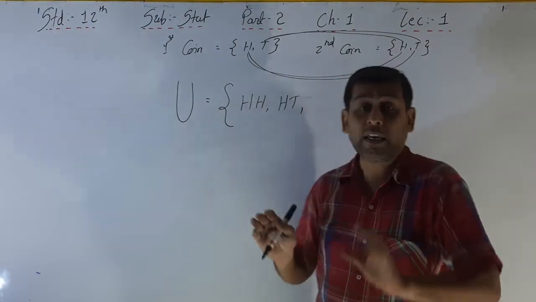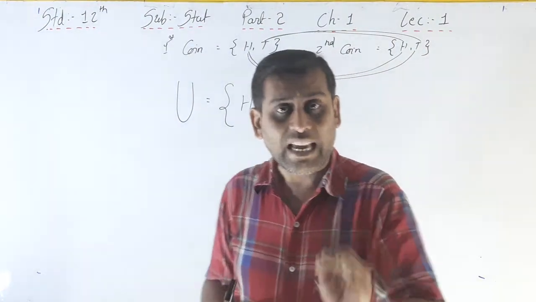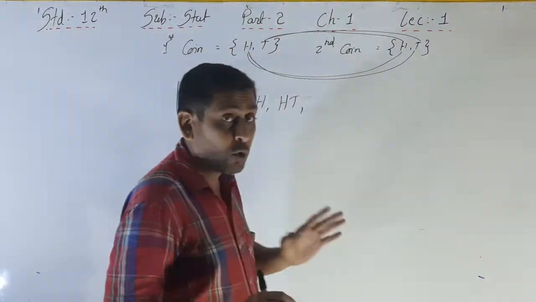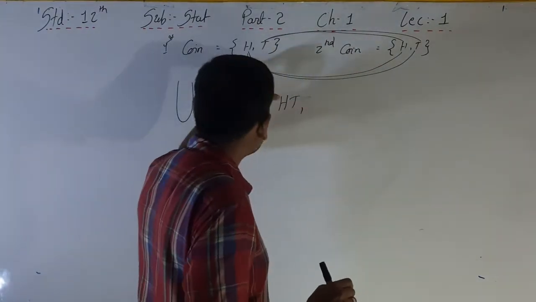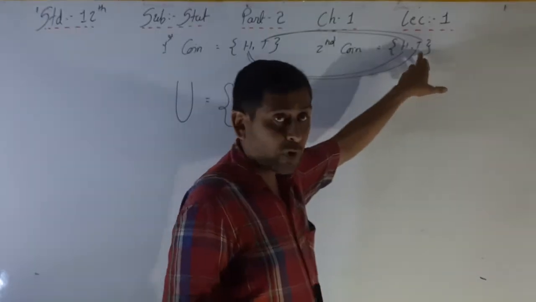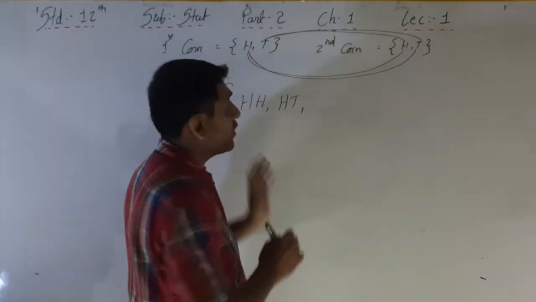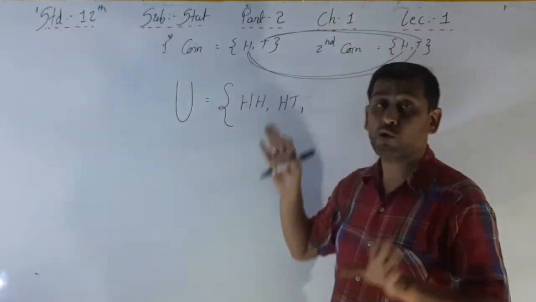What are the possibilities when two balanced coins are tossed simultaneously? So H, then H, T. Next T. See, the first coin H is over.